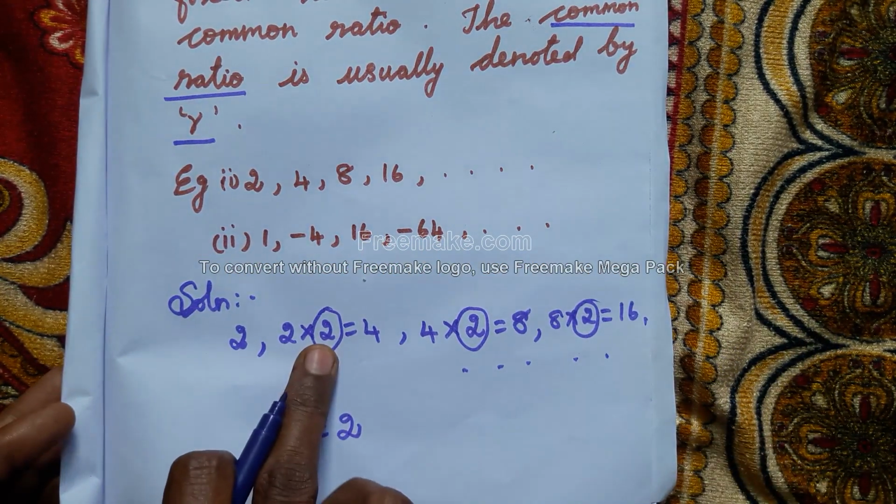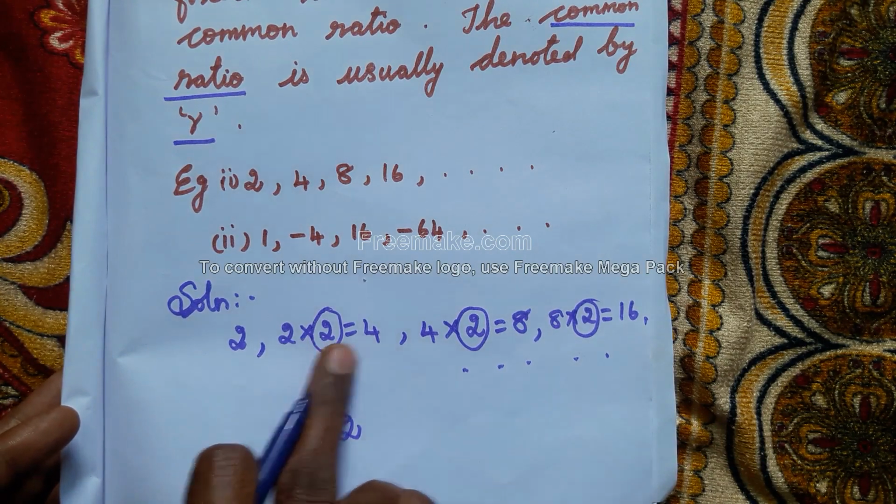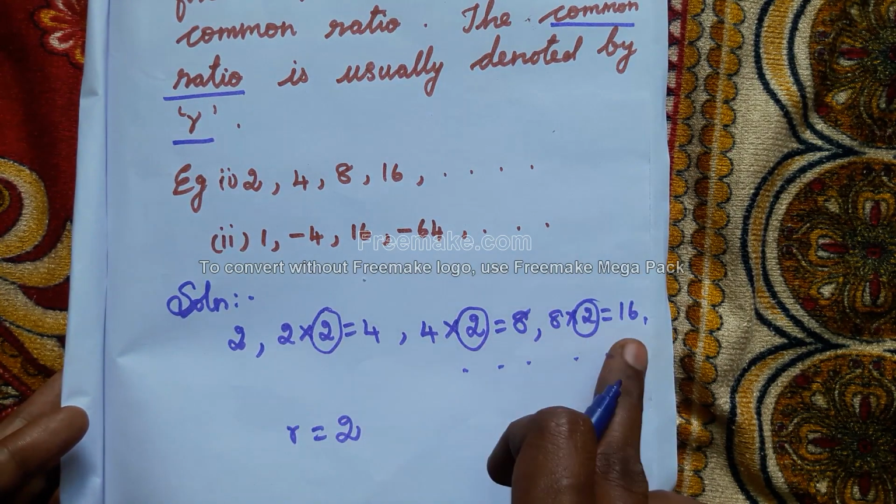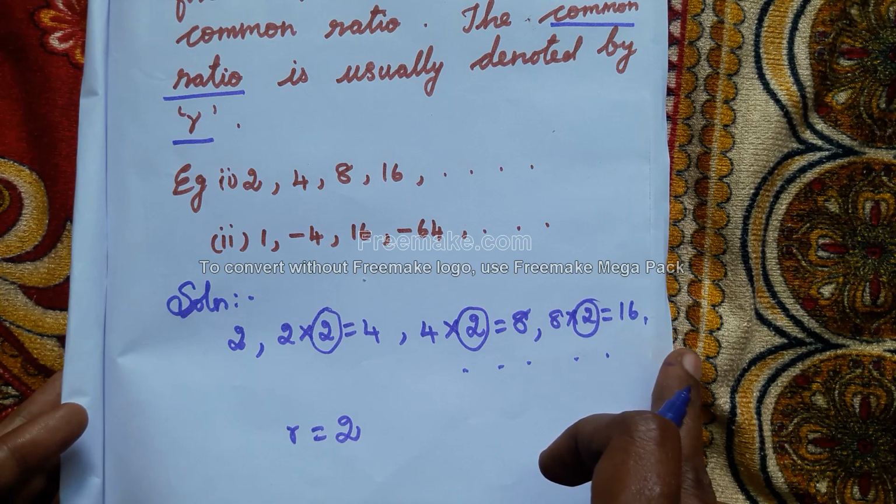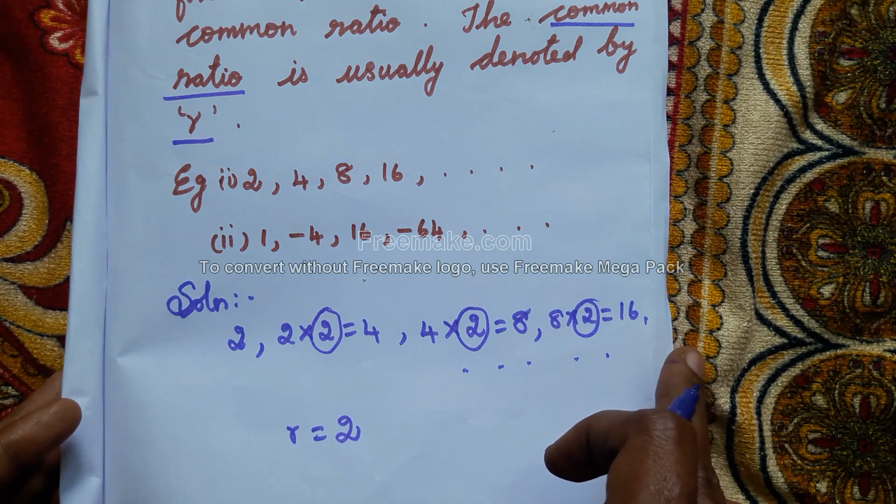Why can we say it is a fixed non-zero value? Every term we are multiplying by 2. So R is equal to 2. Clear, students?